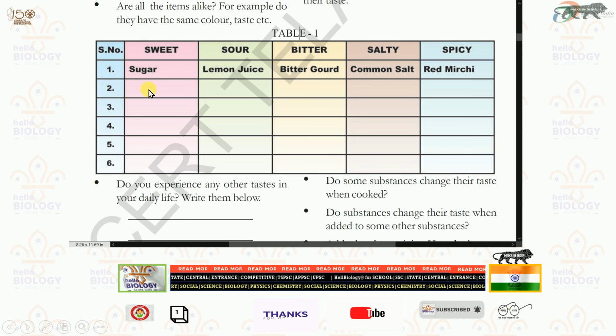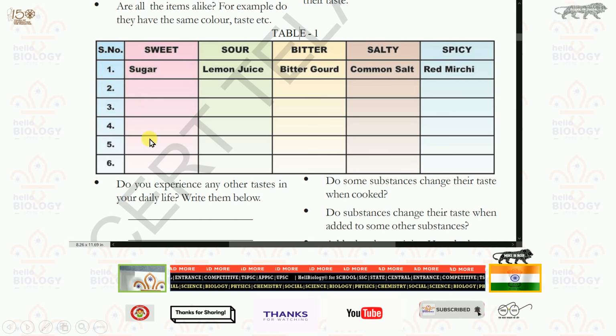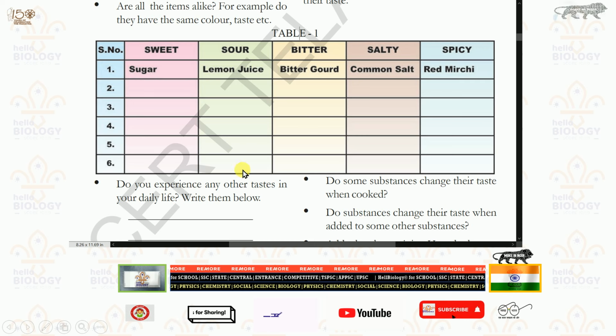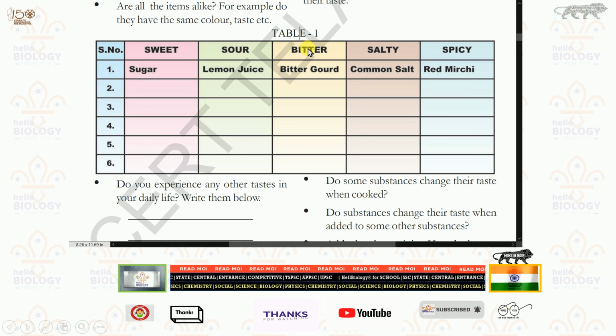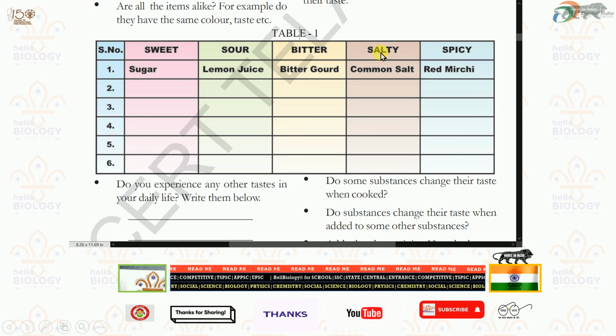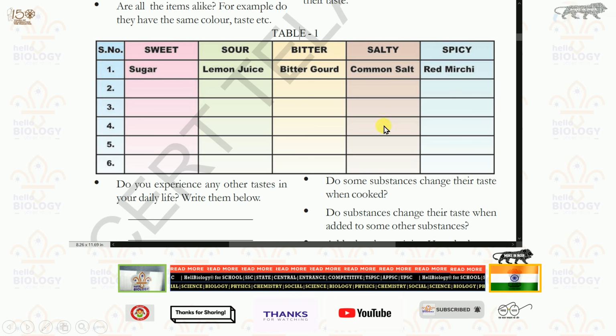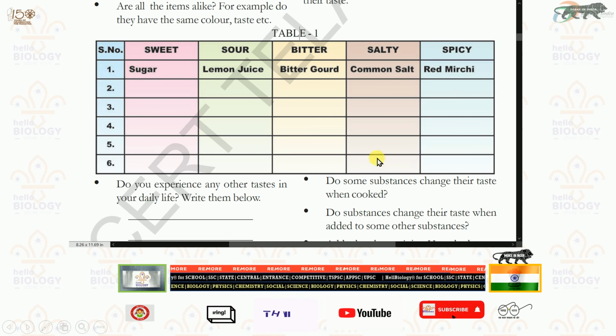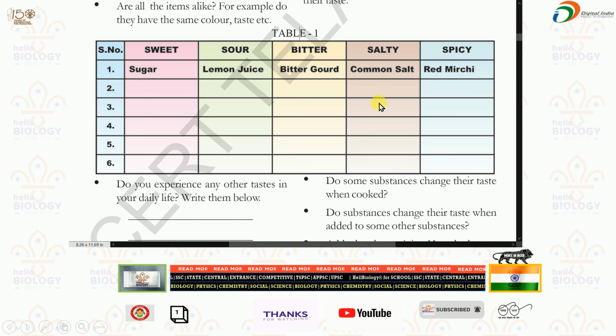After that, for sweet, you need to write which foods will have a sweet taste. For sour taste, lemon juice is given. What else can have that kind of sour taste, you need to write here. And for bitter taste, bitter gourd is given, and you need to search online and fill this. Salty, common salt, usually salty foods will be there. Whatever salty foods you eat in the market, you can also write.